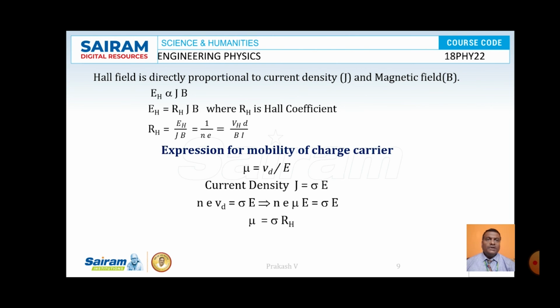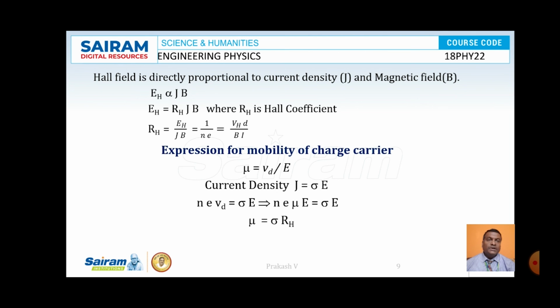The Hall field is directly proportional to the current density J and the strength of the magnetic field applied. Therefore, EH is proportional to J B. When we remove the proportionality, a constant comes into the picture, that is RH, known as the Hall coefficient. So EH is equal to RH J B, and RH is known as the Hall coefficient here. Therefore, the value of RH is equal to EH by J B, which is nothing but VH d by B into I.